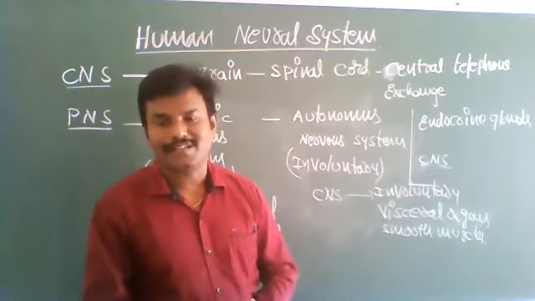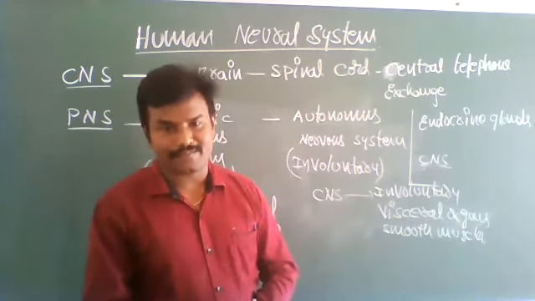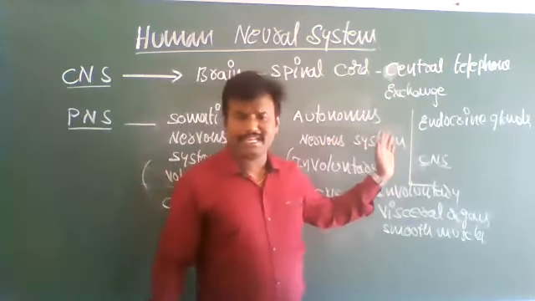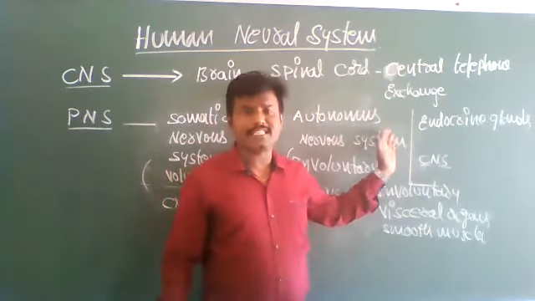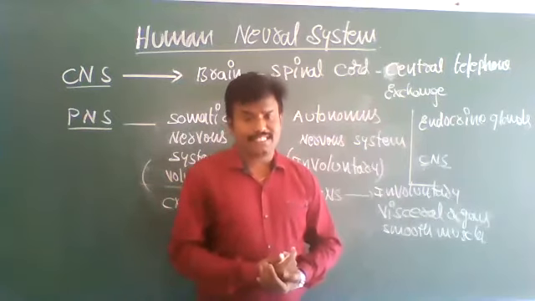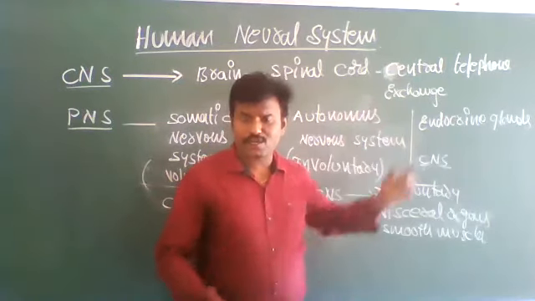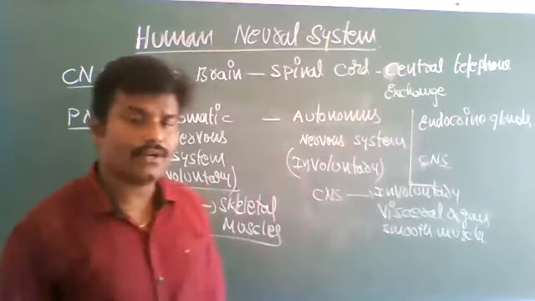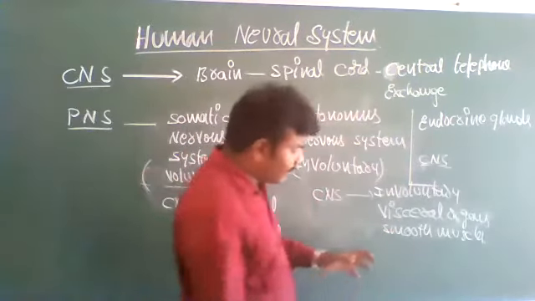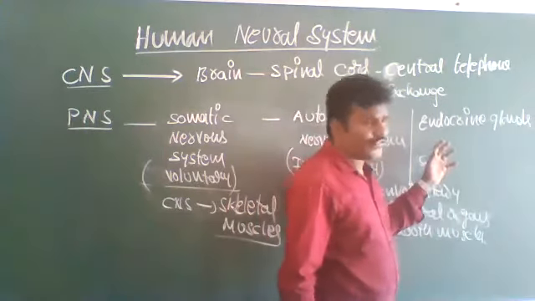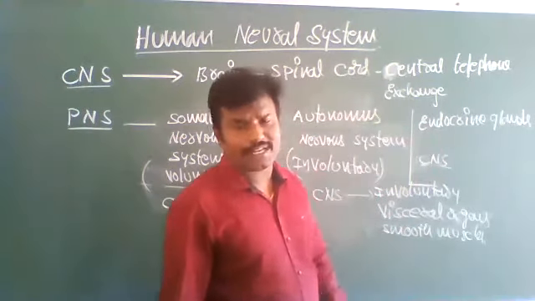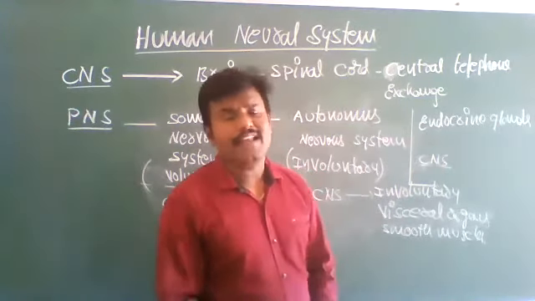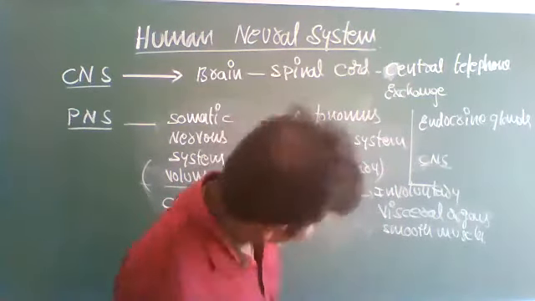That is called the neuroendocrine system, the network of endocrine glands. So the synthesis and production of hormones by the endocrine glands depends upon signals received from the central nervous system.